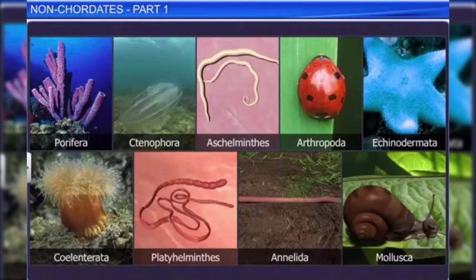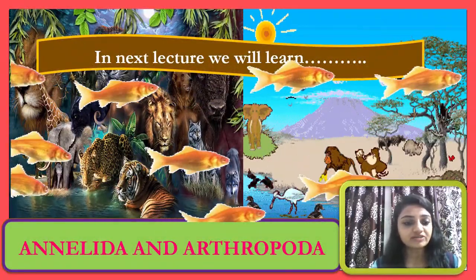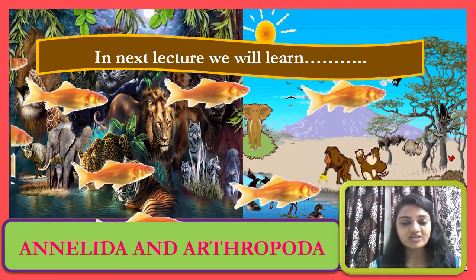We studied how non-chordates are classified into different phyla on the basis of certain morphological and anatomical features. In the next lecture, we will discuss 2 important phyla, and that includes Annelida and Arthropoda. So till then, goodbye.